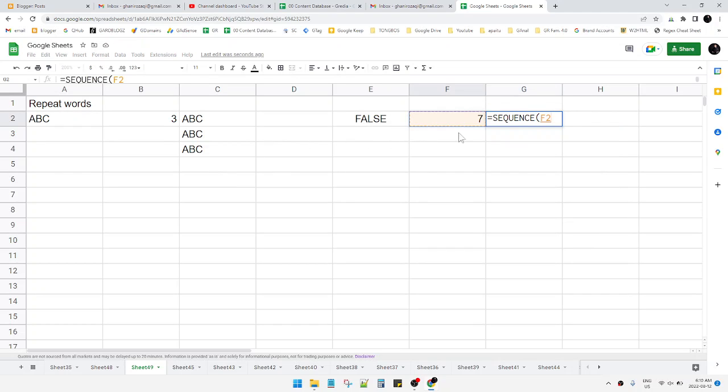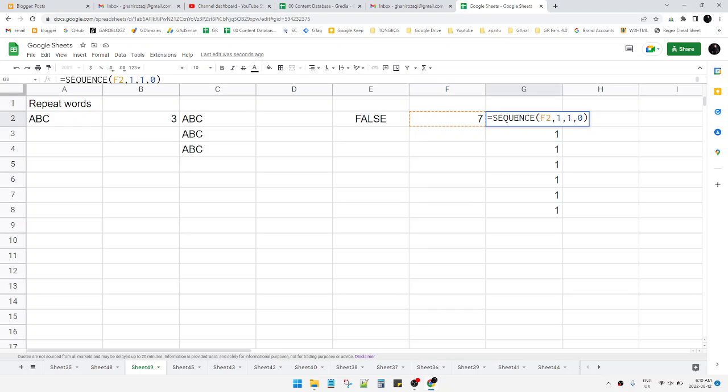Input the 7 as the row, then a comma, and for the column you put 1, then you put 1 for the start, and then the step is 0. If you hit enter, it will be 1, 7 times. Okay, this is one number, 7 times.